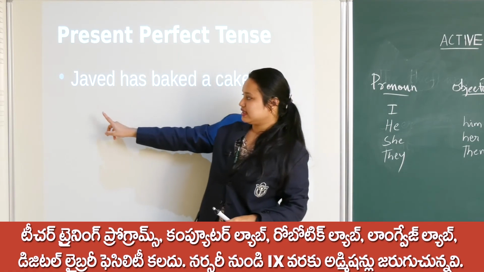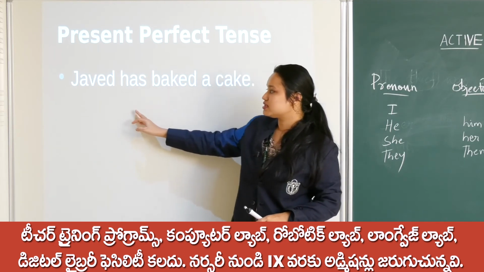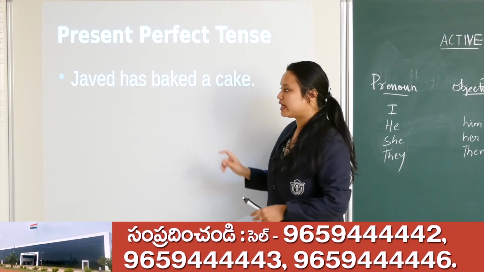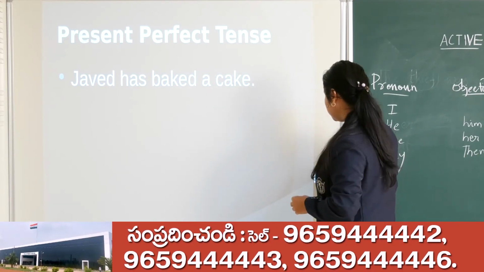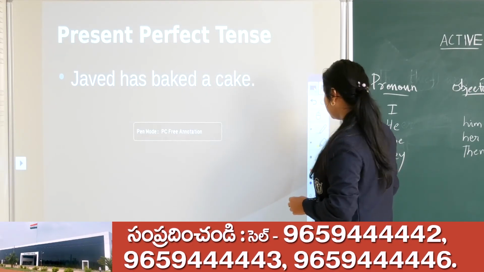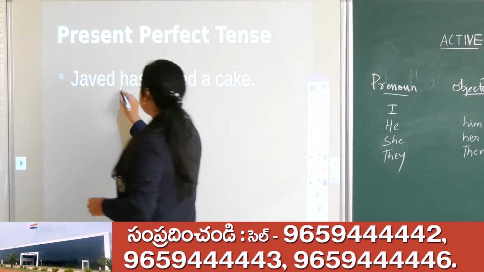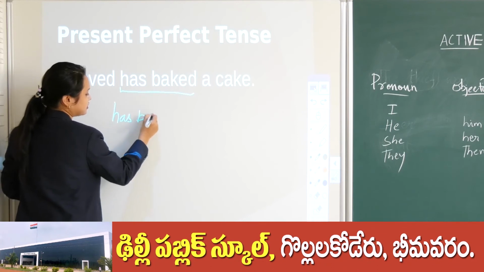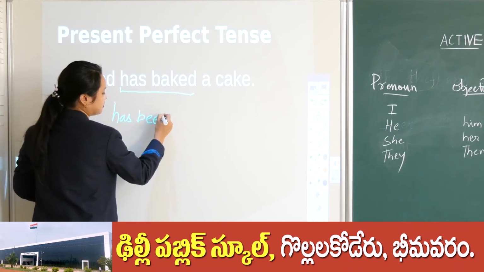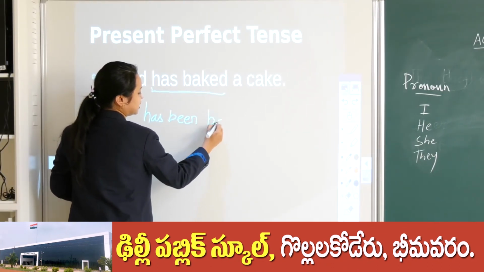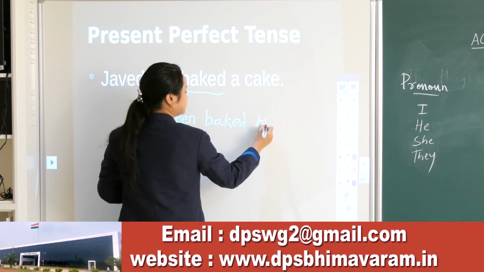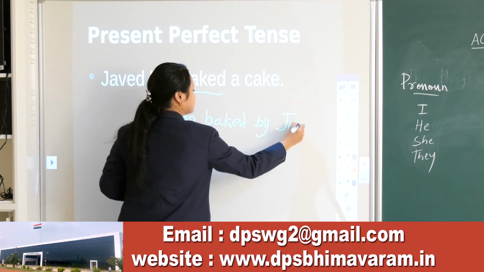So we have to write a cake has been baked by Javed. Has baked will change into has been baked. Then we have to put by Javed.